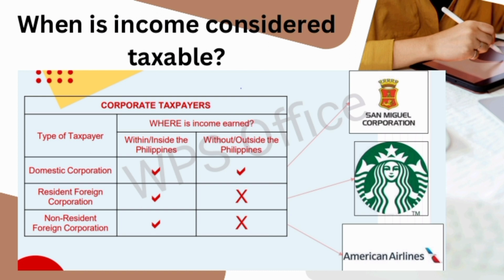As you can see in the table, there are types of taxpayer. A domestic corporation is taxable inside the Philippines and also outside the Philippines. A resident foreign corporation is taxable only within or inside the Philippines. If outside the Philippines, it is not taxable. Then the non-resident foreign corporation is taxable within or inside the Philippines and not taxable outside the Philippines.